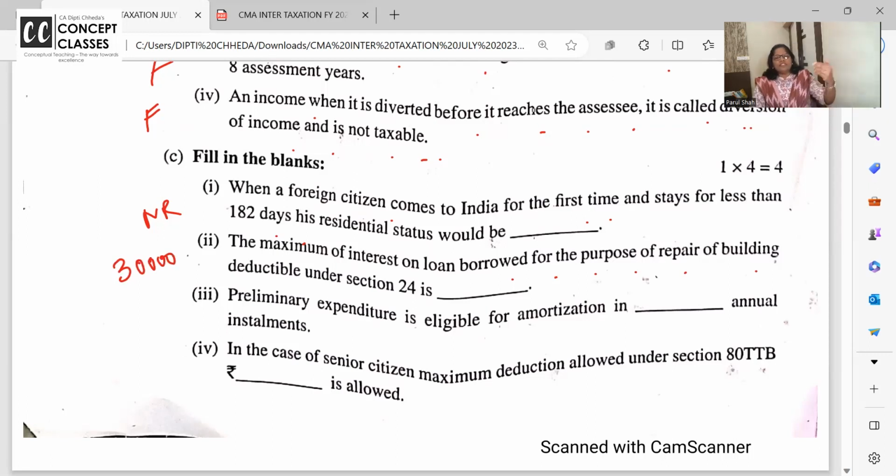Maximum interest on loan allowed for repairs of the building is how much, dear student? 30,000. For purchase and all, how much? 2 lakh. And 2 lakh is the limit only for self-occupied. In case of let out and deemed let out, complete interest is allowed.